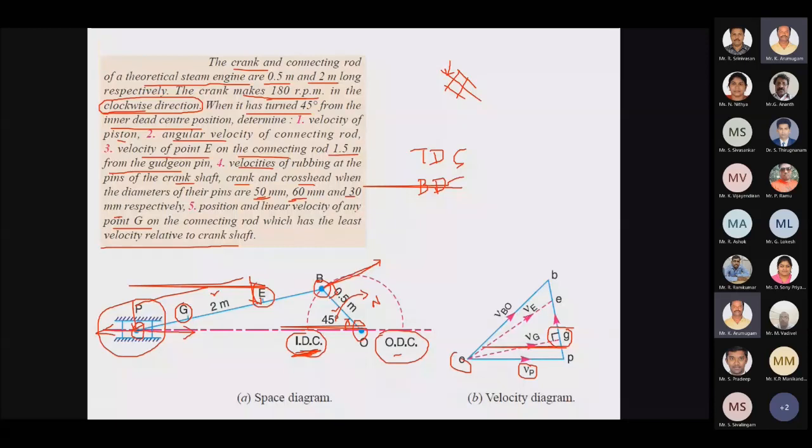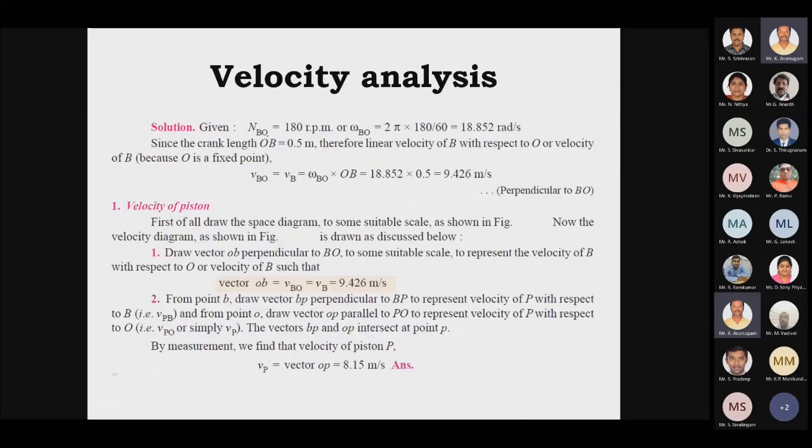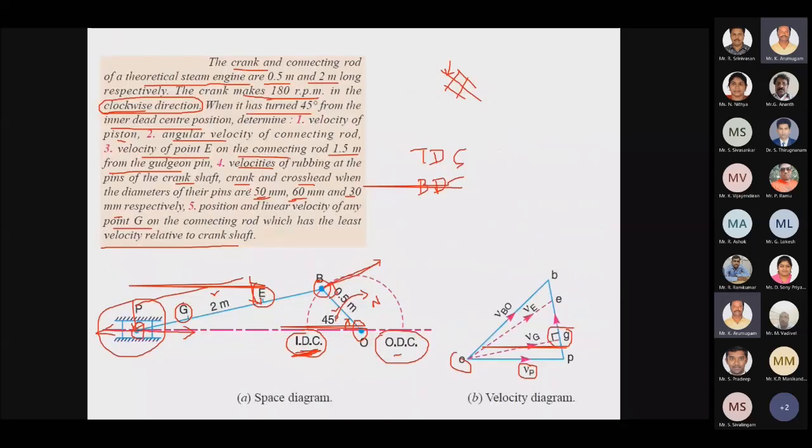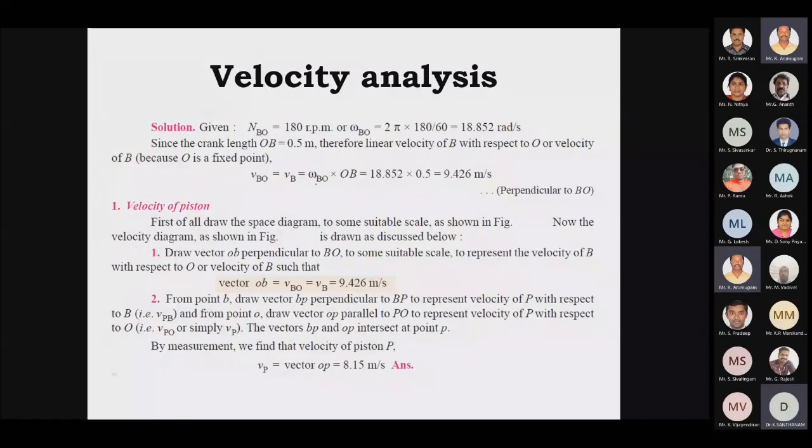Then I need to go for the velocity diagram. For that we need the velocity of the crank, which is OB. The direction of this velocity will be in this direction. For the magnitude, I have to calculate omega BO. We know the speed is 180, so we substitute 2 pi into 180 divided by 60, which is 18.82 radian per second.